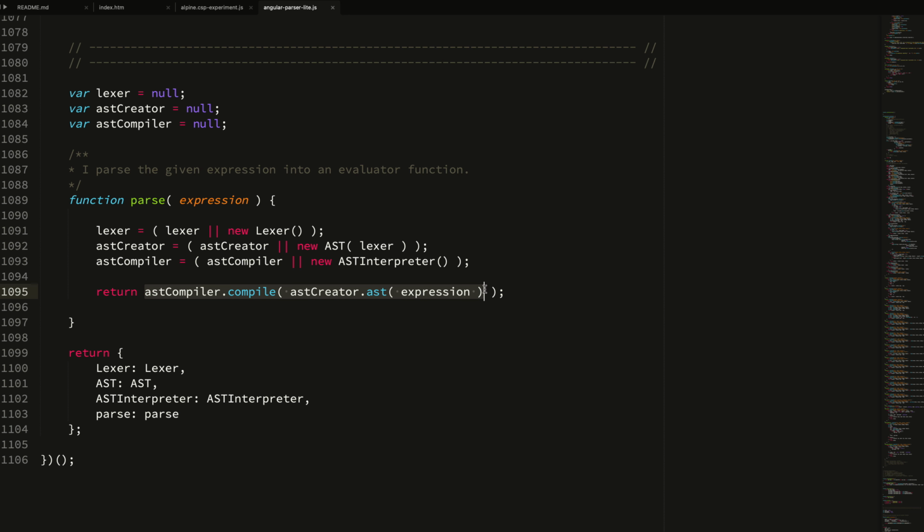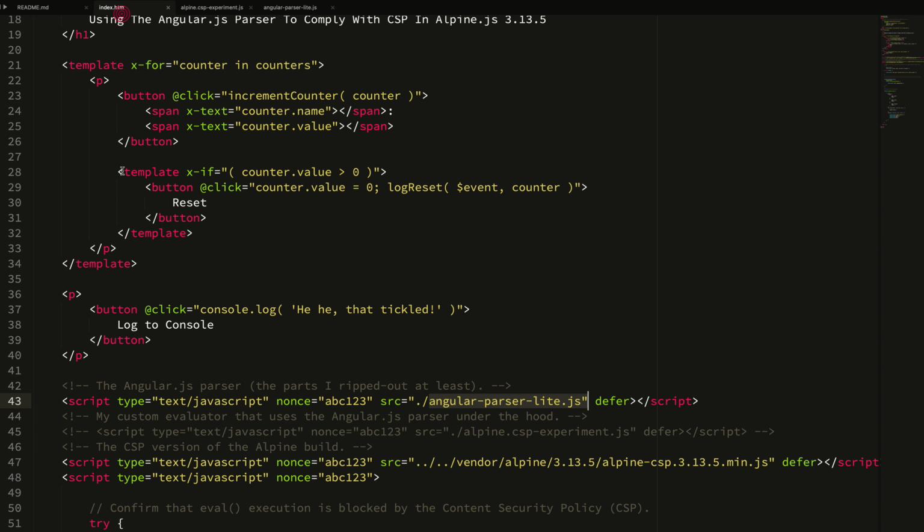And what that's going to do is return a function that, when invoked, will evaluate that expression. And you can pass to that function a scope and a set of local objects. All right, so that's what that is. And then if we uncomment, this is my Alpine CSP experiment. This is my overriding of the Alpine.js evaluator to use the Angular.js parser in the context of this application.